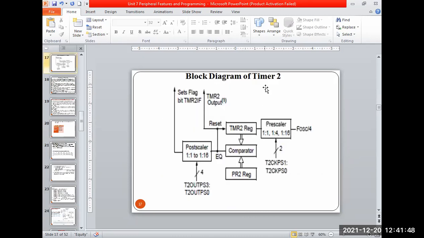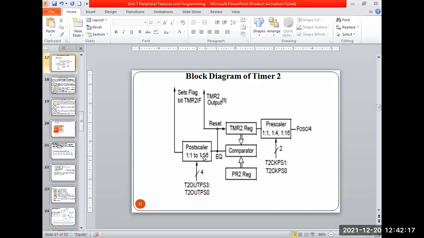Let's go with this block diagram. See here. So we have the timer 2 register in which I am loading the count value. What is the count value stored? I am comparing it with what is stored in the PR2 register. Once a match occurs, that will generate the flag. So after generation of the time delay, post scaling starts here.